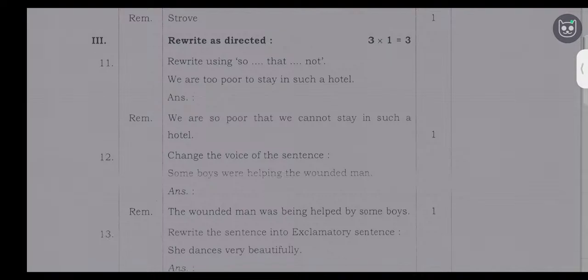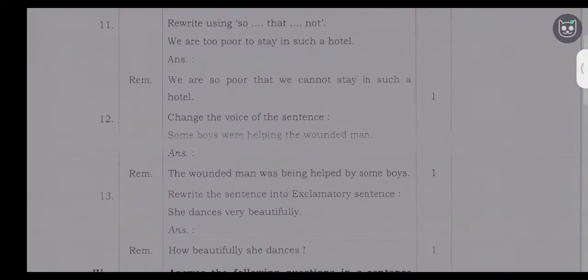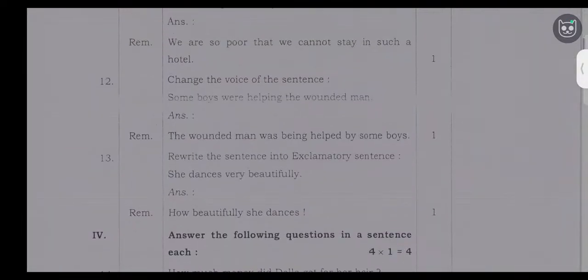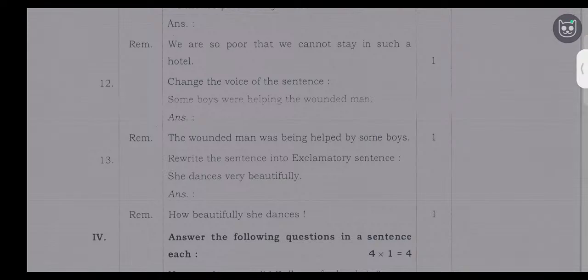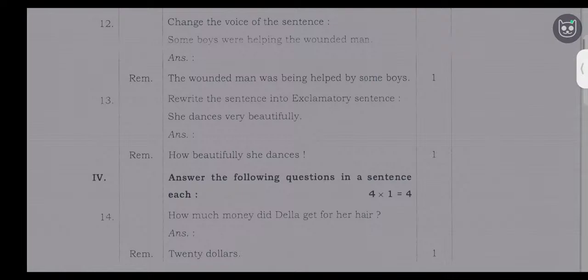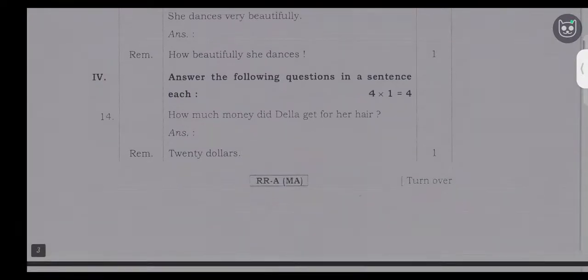Then rewrite the sentence into an exclamatory sentence. She dances very beautifully. How beautifully she dances. Okay, so 3 questions. Next, fourth main. Answer the following questions in a sentence. How much money did Della get for her hair? $20. Okay, 4 questions will be asked. Each question 1 mark, you will get 4 marks.